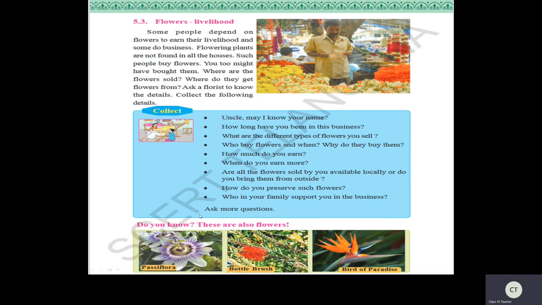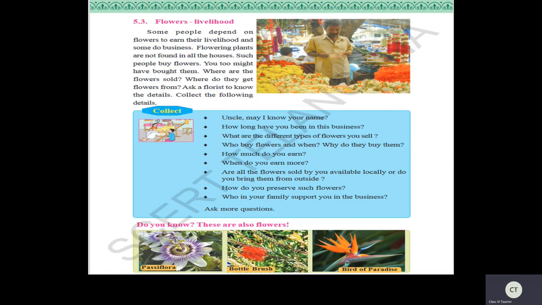Now here, can you see these pictures, children? Do you know these are also flowers? See this passiflora. This plant is a passiflora, and see here bottle brush. You know how to wash a bottle with the help of a brush, right? So just like a bottle brush, these flowers will be. So the name also given as bottle brush. Now see here bird of paradise. See, this is not a bird, this is a flower. But how it appears, children? Just like a bird, right?